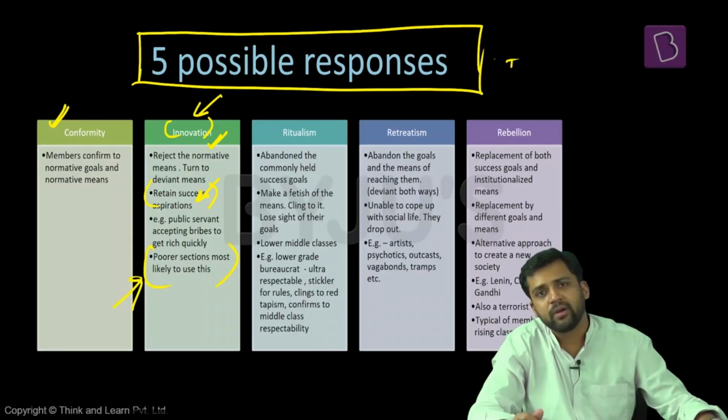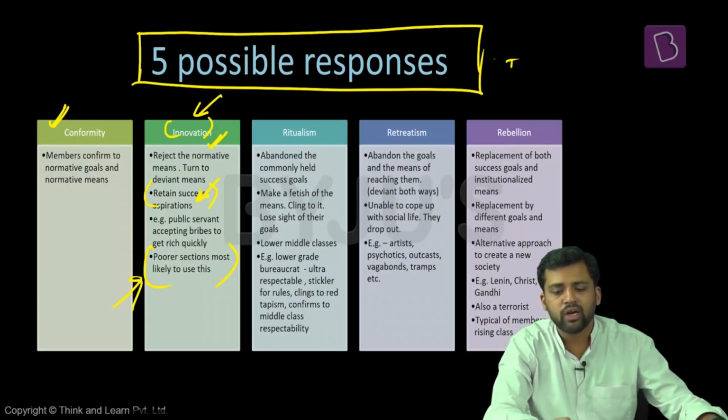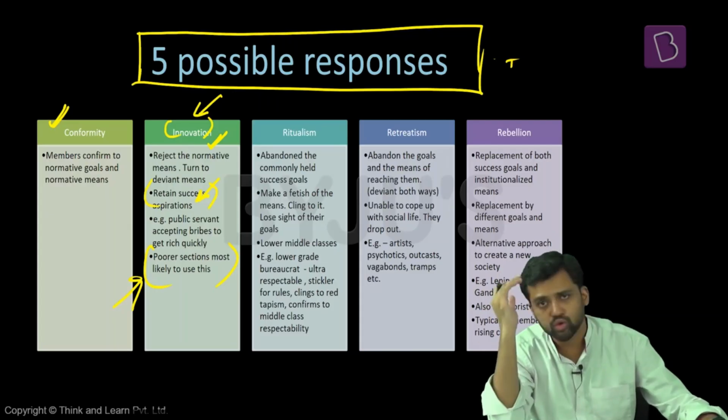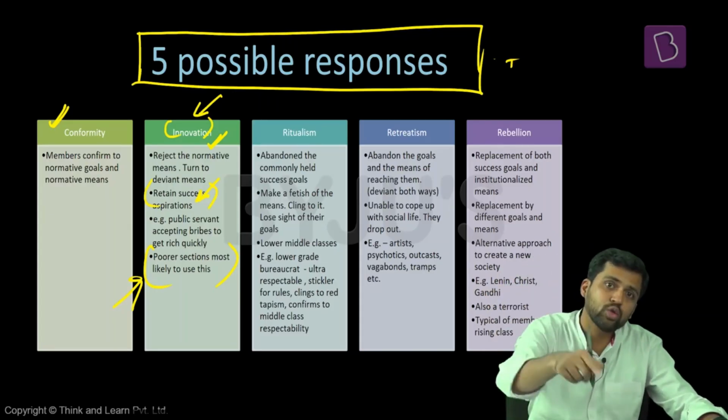Now this kind of behavior will be exhibited among the poorer sections of the society. Similarly, you can think of the Bollywood underworld. Again, they want to acquire something. They want to achieve success. So they have those goals in their mind. But the method they have used is not correct. The means is not correct. So again, they are also innovative in that respect.